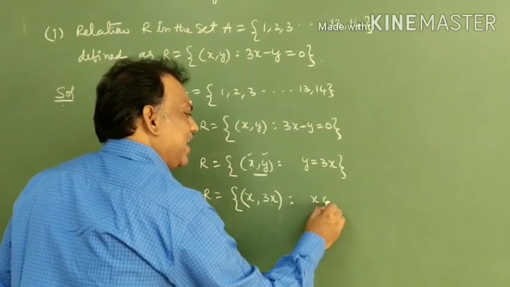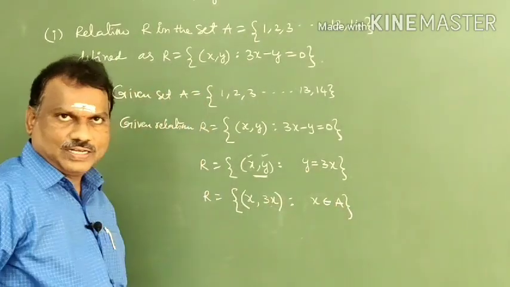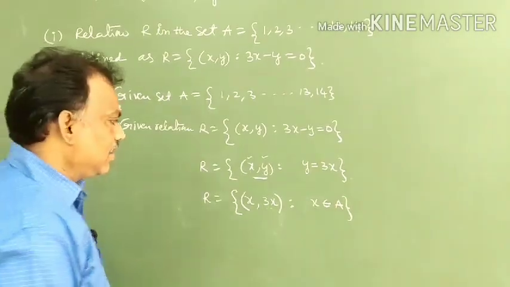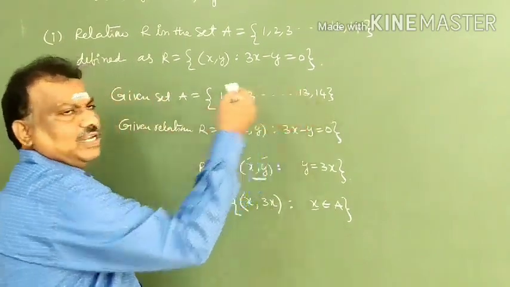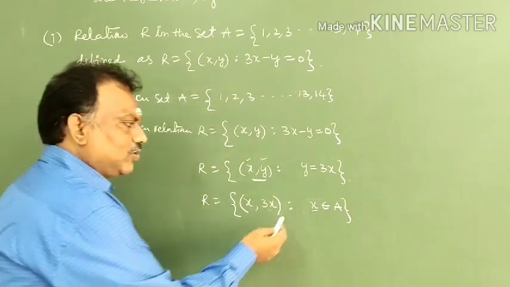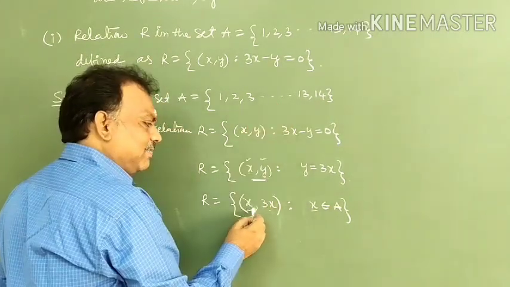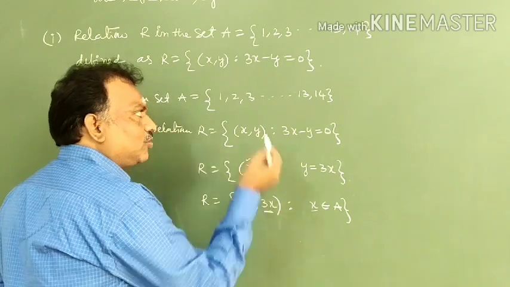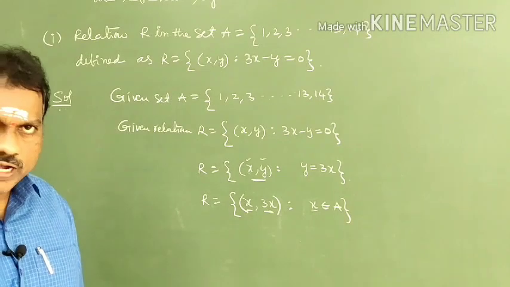X can be taken from the set A. That is important here. So your doubt is what values we have to choose for x. X is nothing but that particular set. Remember one important thing: if you choose an x value in a particular set, x as well as 3x both should be in the particular set. Like that we have to choose. That is very, very important to note.